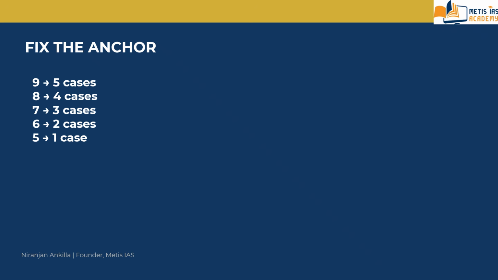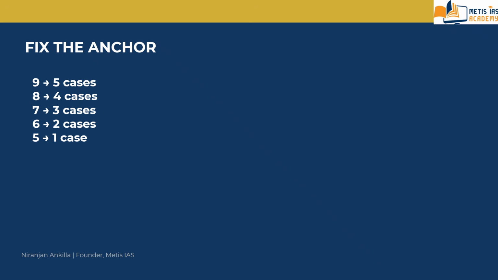So fix your anchor first. The system counts itself, because when you identify and fix the anchor, you solve the question easily, quickly, and accurately. So you have to read the question very carefully.